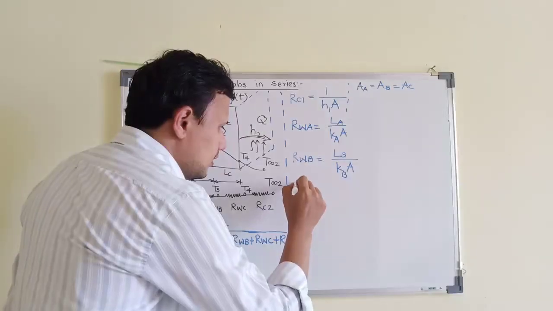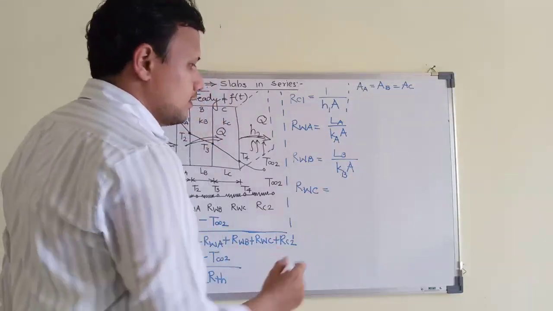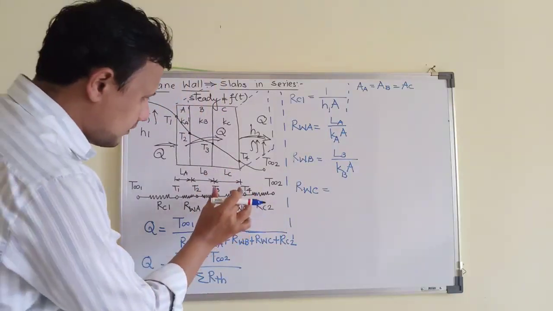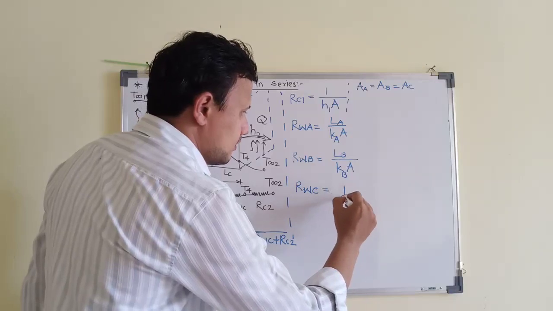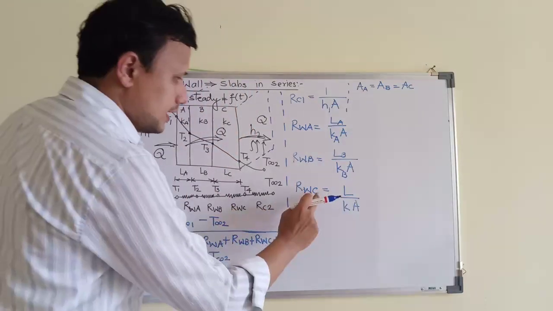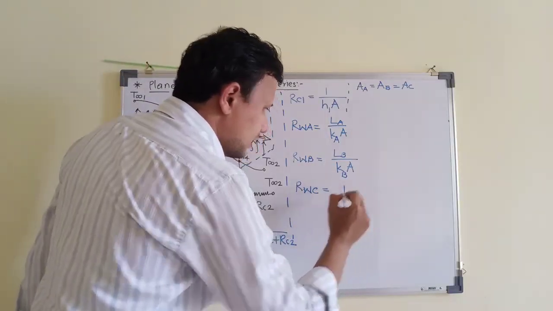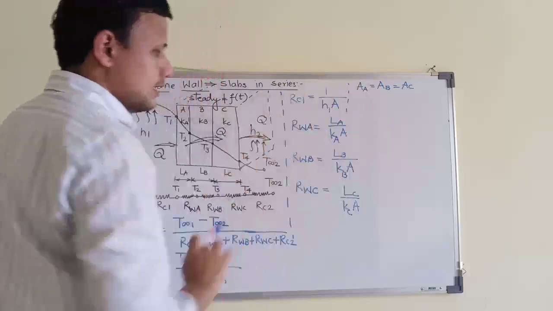Now there will be resistance of wall C. So it will be equal to, because firstly we will identify the nature. ये conduction है और wall है. So that's why firstly we will write L by Ka. And also it is material C now. So thickness of material C, K for material C and area for material C, which is equal.